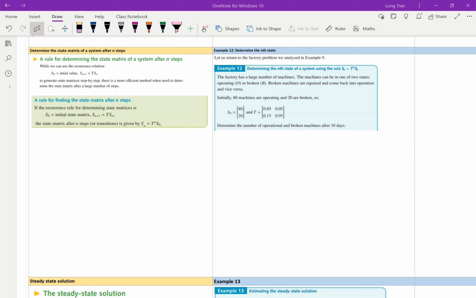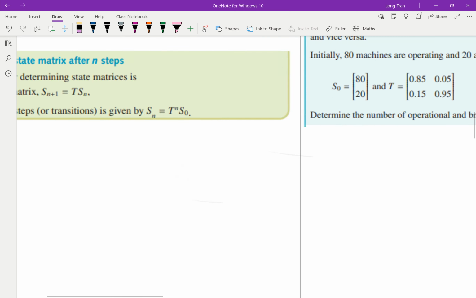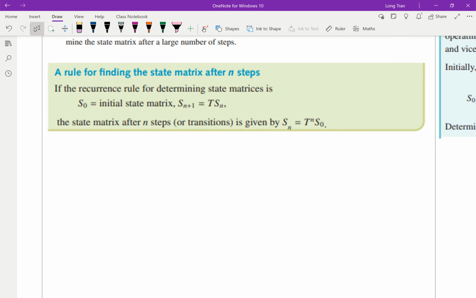Hey there, Year 12. So in this video now, I'm going to be talking about how can we avoid doing a recurrence over and over and over, and say if I wanted to work out for 10 days, how would I do that? Now, very similarly to your recurrence and financial modeling that you did in the past, I'm going to use the same example I used in my previous video. So say V0 is 8,000, and then I said Vn plus 1 was equal to, let's say, 10% extra, so 1.1 multiplied to Vn, okay?